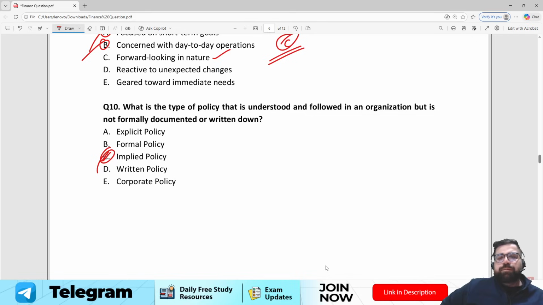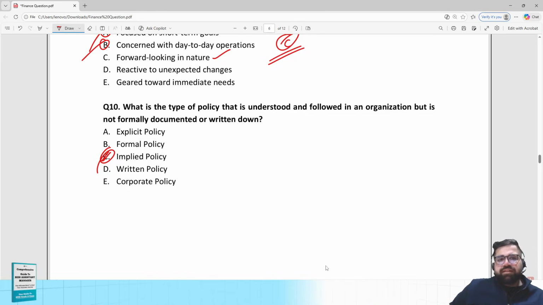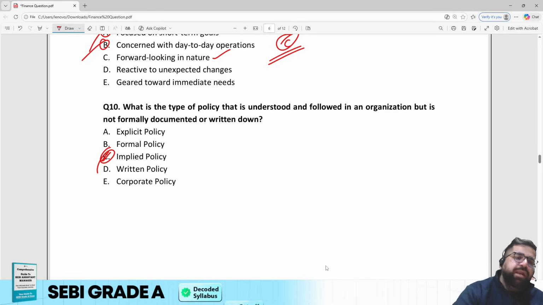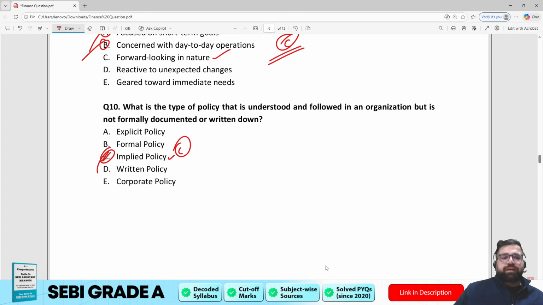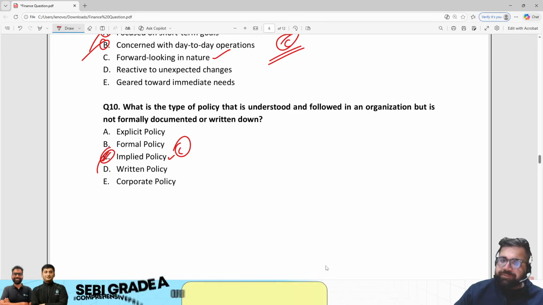For example, if the boss of the company is coming always in formal wear, so you will understand that yes, this particular office follows the formal wear. You cannot come in informal wear then. So the correct answer will be implied policy, which is option number C. It is also known as enacted based on observation kind of policy.